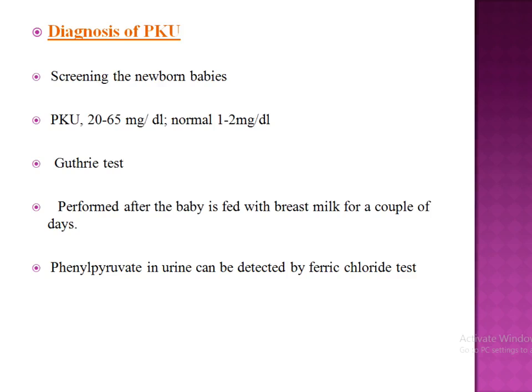This test is usually performed after the baby is fed with breast milk for a couple of days. All babies born in the USA are screened for PKU by testing for elevated levels of phenylalanine. And phenylpyruvate in urine can also be detected by the ferric chloride test, where we'll get a green color. Sometimes this test is not proper, as it is not specific.